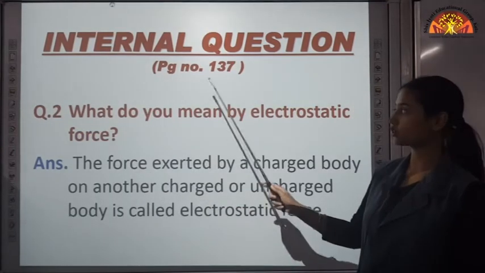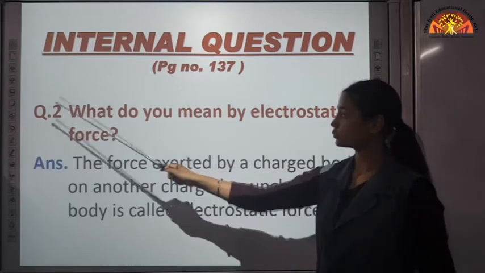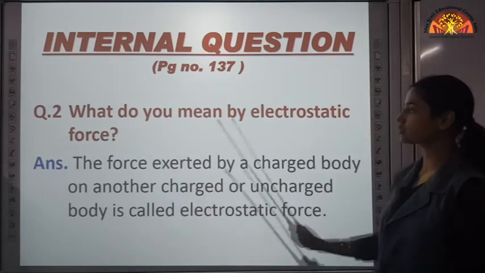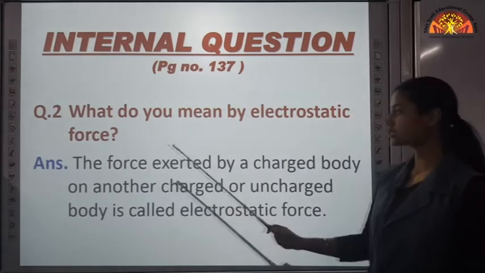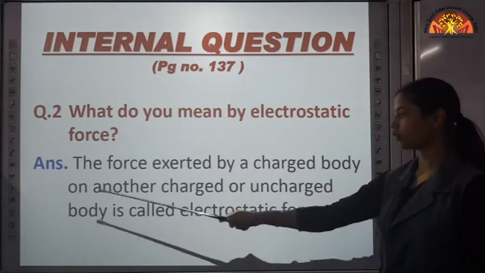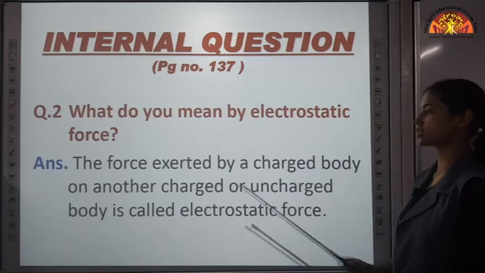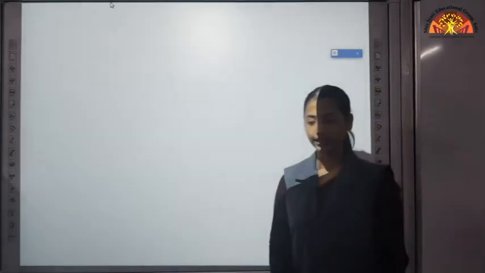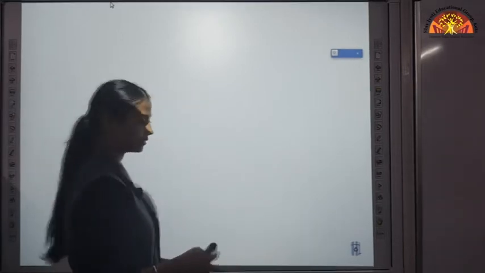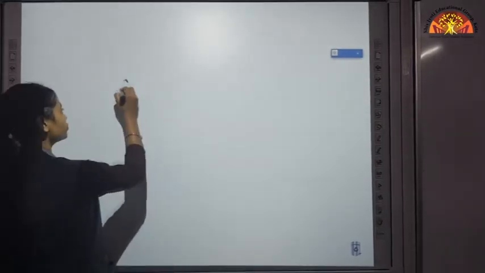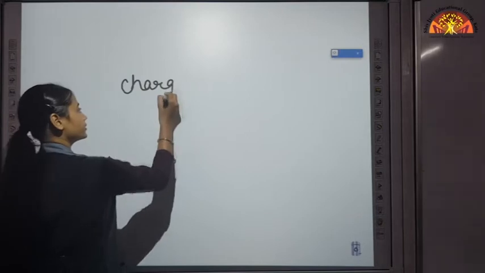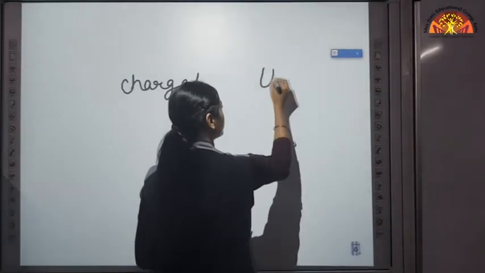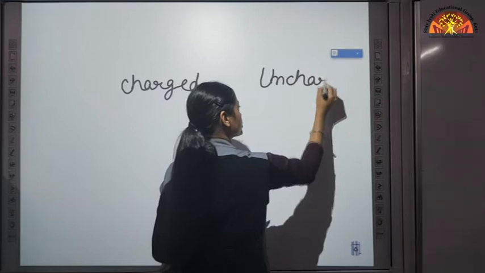Next internal question on page 137, question 2. What do you mean by electrostatic force? The force exerted by a charged body on another charged or uncharged body is called electrostatic force. It can come into action when we rub two objects. By rubbing we can charge them. Now there are two types of body, charged body or uncharged body.